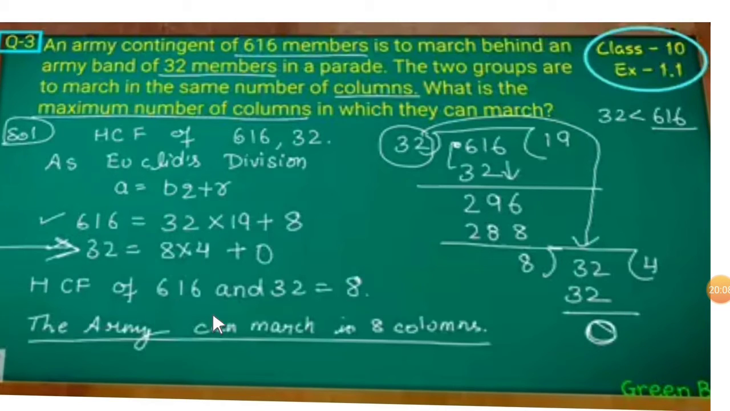HCF of 616 and 32 is equal to 8. So the last divisor is nothing but the highest common factor.